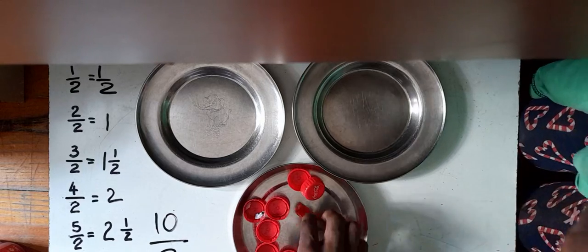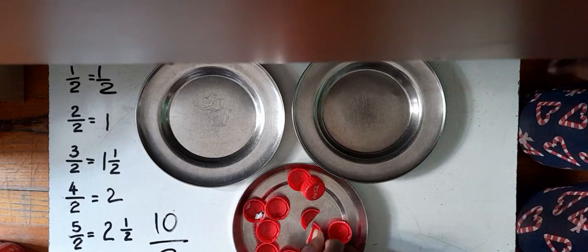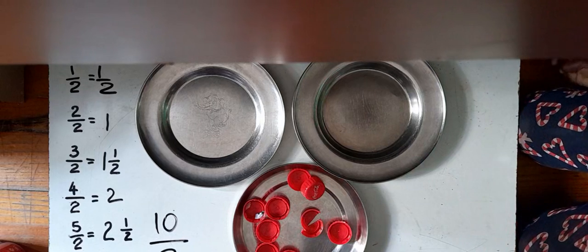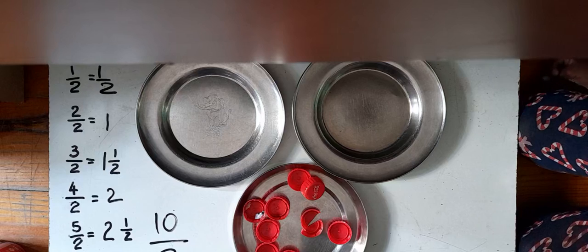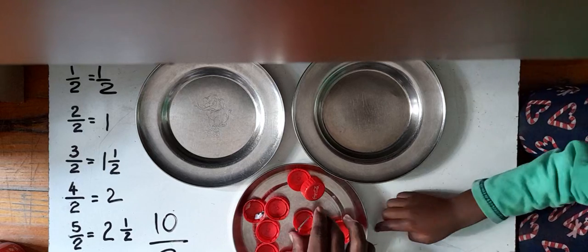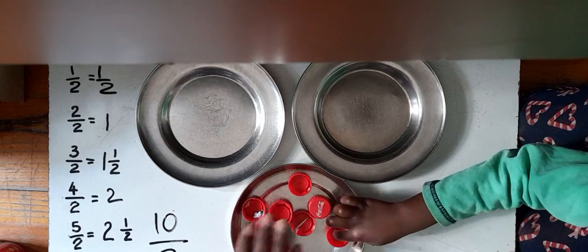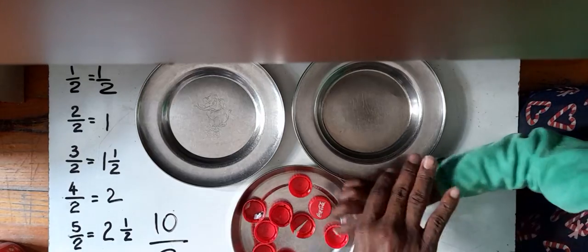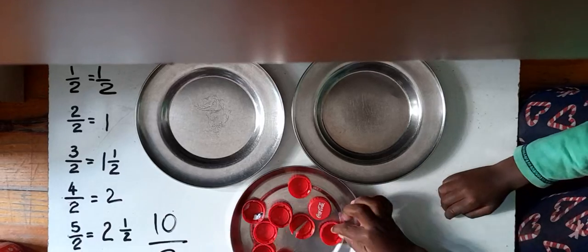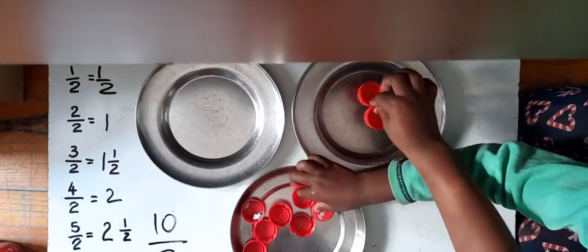Now you must count the cars. Okay, I'm sorry. Okay, I will not do that. Now, okay, let's divide it.